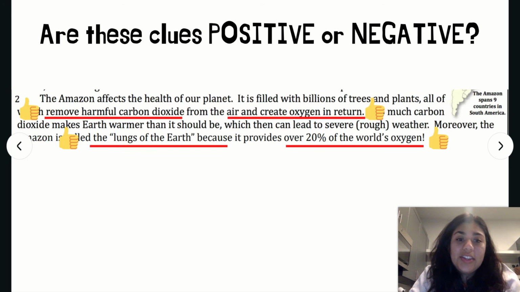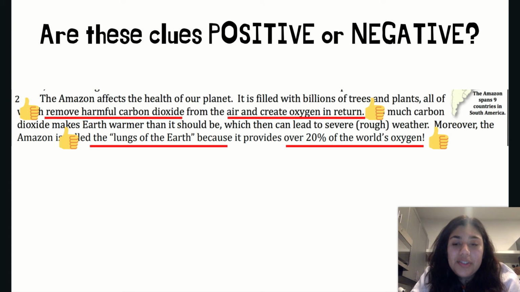Let's review the answers to the questions you just answered. Before we review those questions, let's go ahead and talk about the topic of the passage. The topic of this passage is the Amazon rainforest. Now that we know what the topic is, we can review the questions you answered.